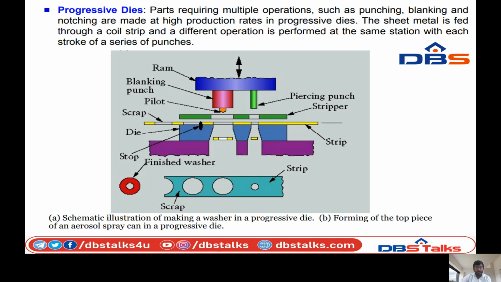So you can see the figure. The parts of the diagram are the ram, blanking punch, pivot, pilot. The green color indicates the scrap, the yellow color indicates the scrap, and the green color indicates the stripper. So this is the punch hole attached to the ram. The scrap will be attached to the die.